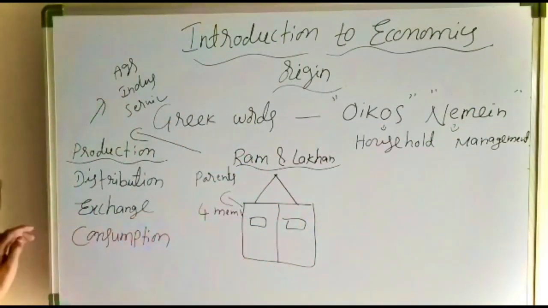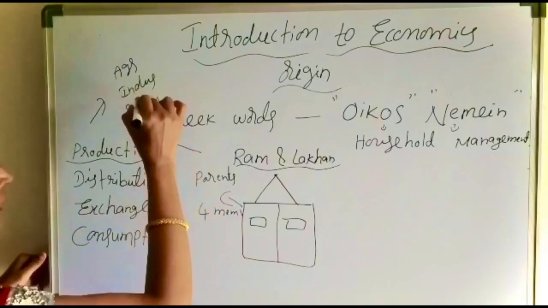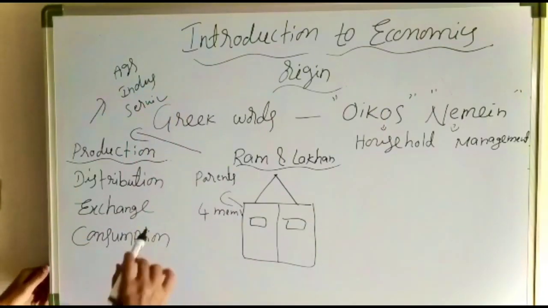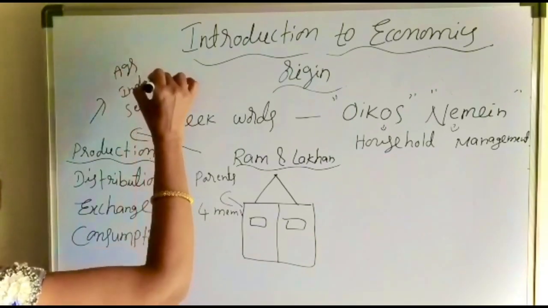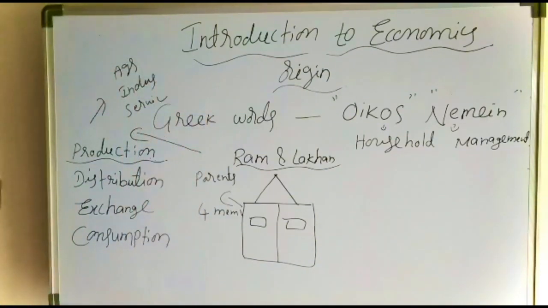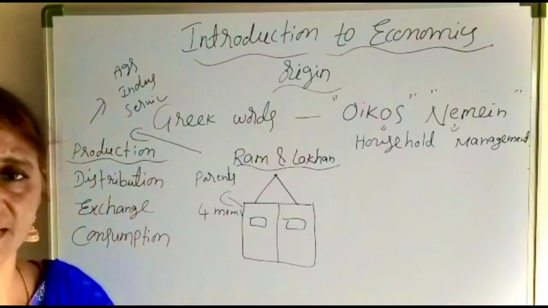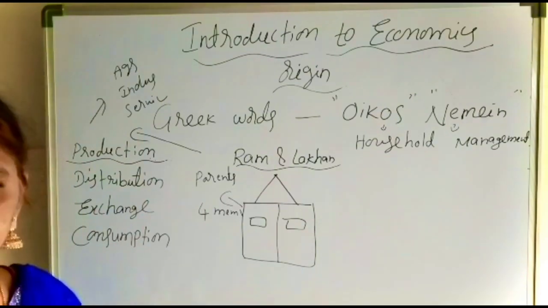Okay, so production is an economic activity, and we can find that all the individuals, or all the economic agents, are engaging in the production process by working either in agriculture, in industry, or in the service sector. The main motive of the production process is the creation of wealth and to earn money. The reason behind engaging in production activity is to earn money.